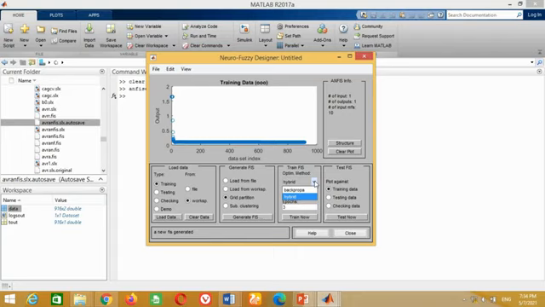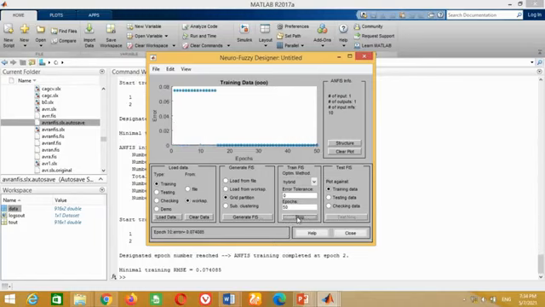The second option is based on the error tolerance. Keep the error tolerance to 0. It means we want 0 error resulting in 100% accuracy. The third option is based on the number of epochs, which simply means the number of iterations. You may choose any number of iterations depending upon your choice. I choose here 50. Click on train now to start the training. You can see it has started the training.